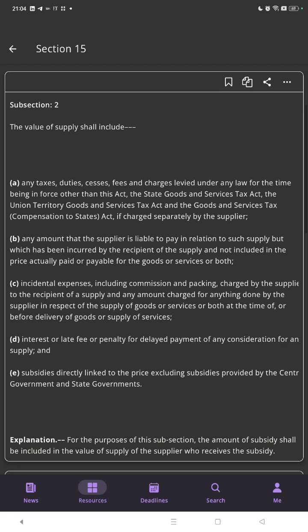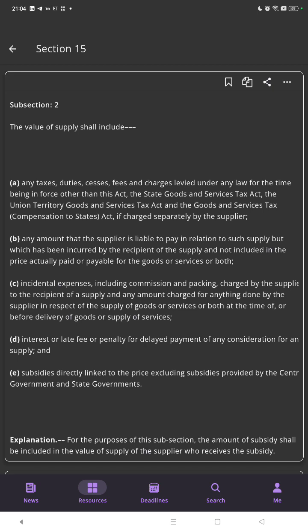Subsection 2. The value of supply shall include any taxes, duties, cess, fees, and charges levied under any law for the time being in force other than this Act, the State Goods and Services Tax Act, the Union Territory Goods and Services Tax Act, and the Goods and Services Tax (Compensation to States) Act, if charged separately by the supplier.